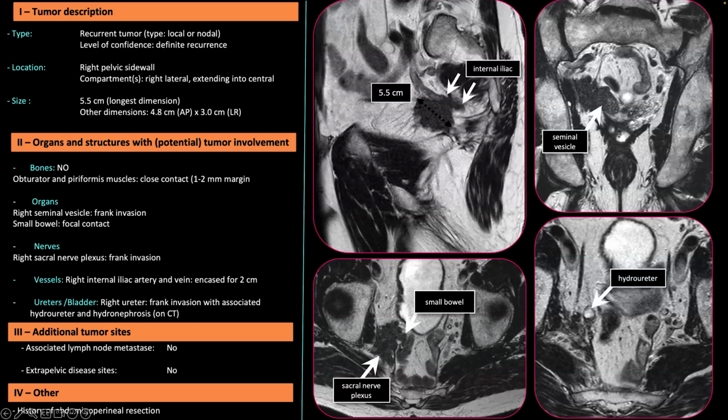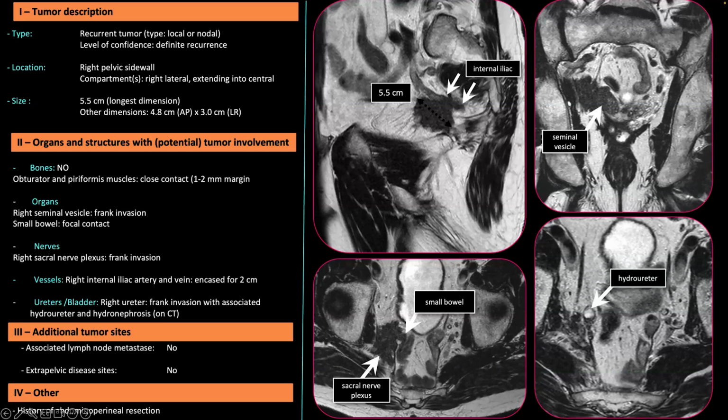Then we move to the N with the nerves, and that really gives you some structure. Again, I'm repeating myself just to not miss anything. Here we are looking at where the nerves are and what can be involved. And in this case, there is a sacral nerve plexus here, and it's clearly a frank invasion at this point. There is no safe margin, and this is a potential contraindication.